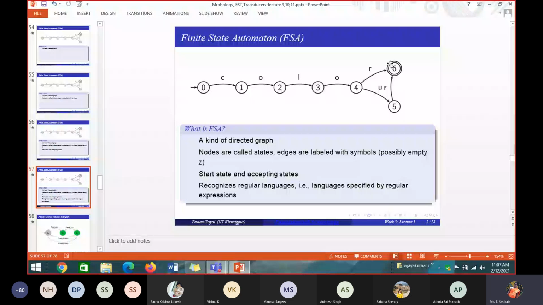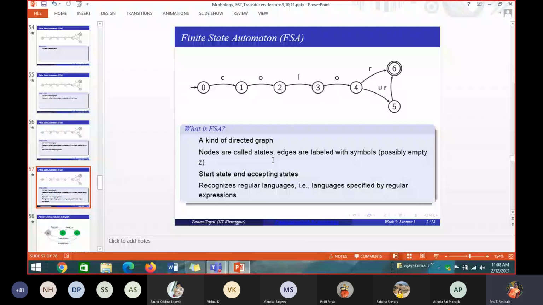It recognizes the two words, color and colour, with a spelling difference. Generally, what does a finite state automaton recognize? It recognizes regular languages, yes or no? That is, a language specified by a regular expression. So what is the regular expression I have given? COLOR, COLOUR. Any regular expression you can always convert into an FSA. I have a regular expression color, and I can convert it into an FSA by drawing nodes and edges like this.